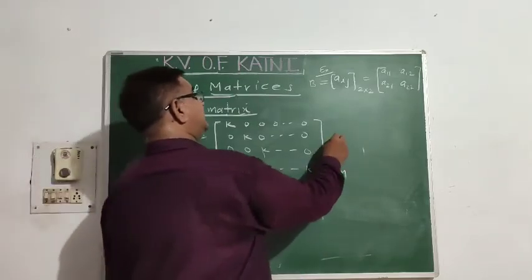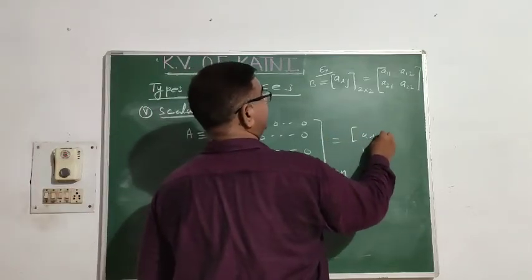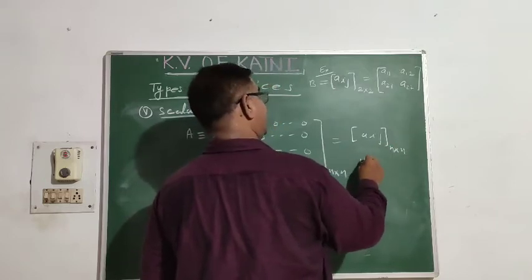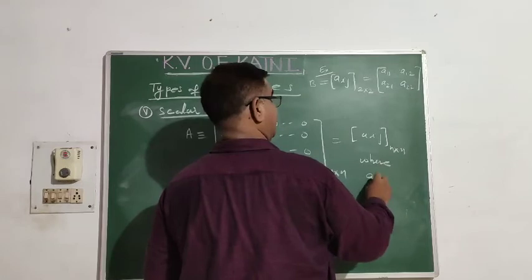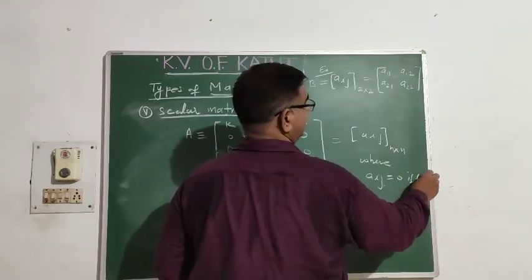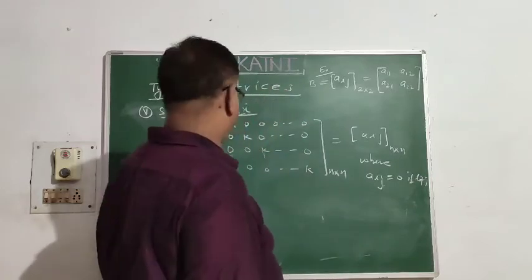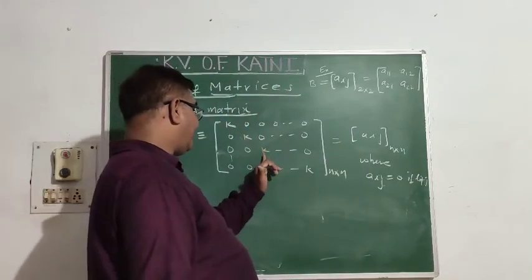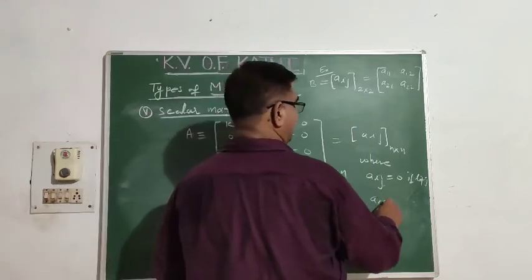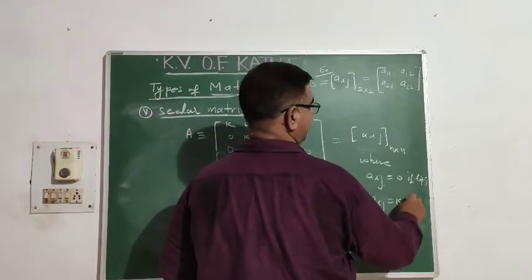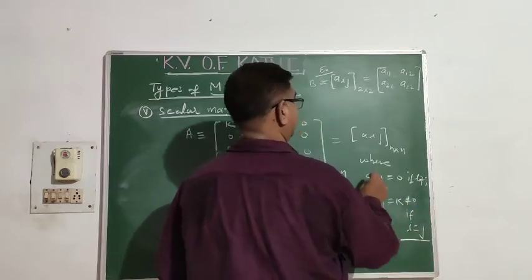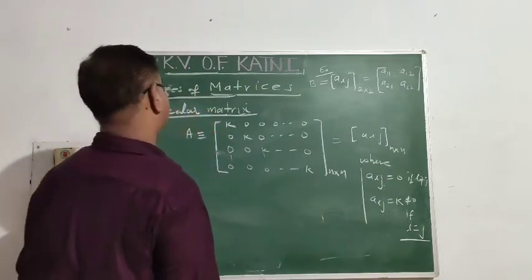All the elements, it may be written as Aij n cross n, where Aij equal to 0 if i does not equal to j. डायगोनल के एलिमेंट क्या होंगे, A11, A22, A33, Ann. Aij equal to k, not equal to 0, if i equal to j. This is called a scalar matrix.